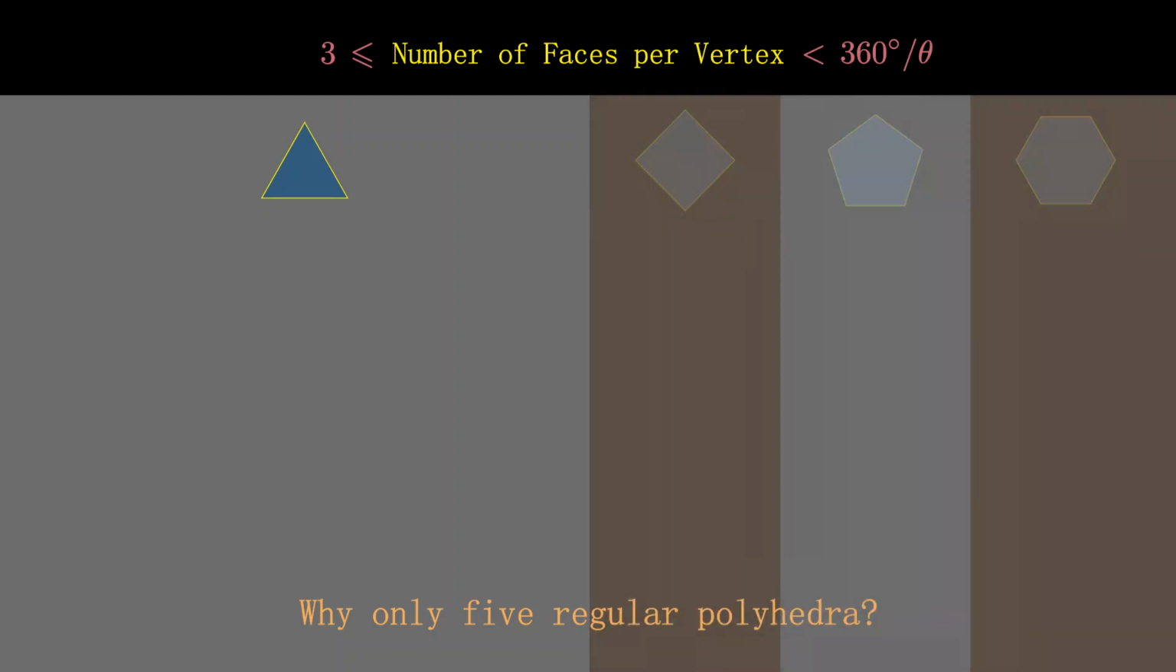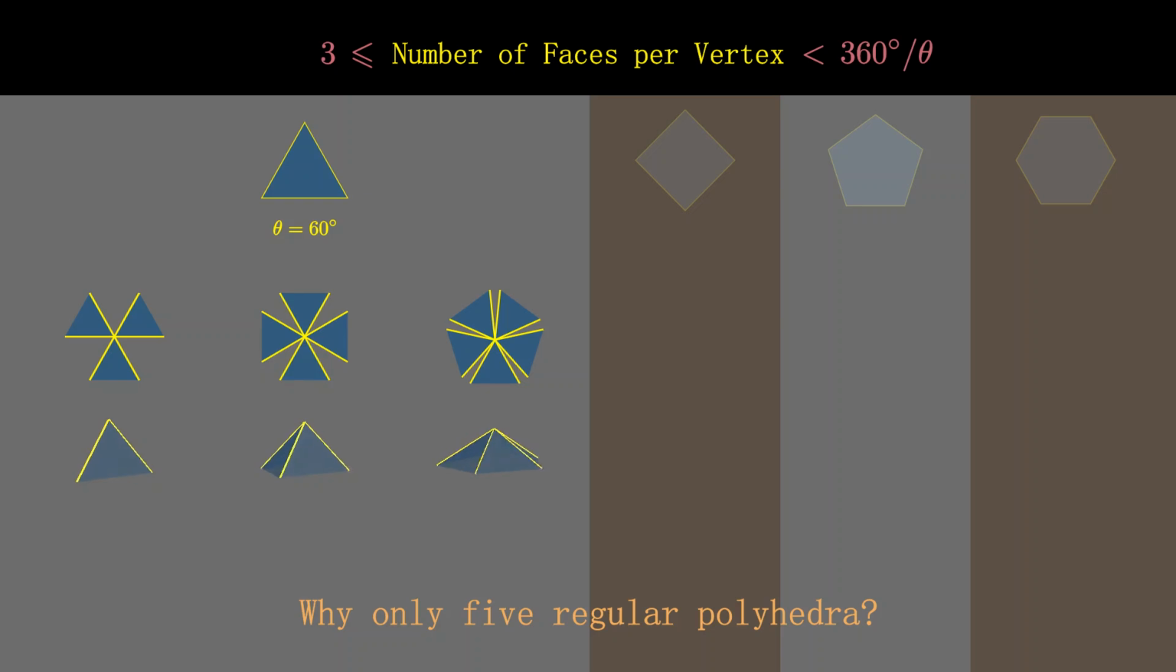First, let's look at the case of equilateral triangles. The interior angle of an equilateral triangle is 60 degrees, and based on the previous conclusion, a regular polyhedron constructed from equilateral triangles can have vertices where the number of faces that meet is 3, 4, or 5. Construct 3-dimensional shapes for these 3 types of vertices.